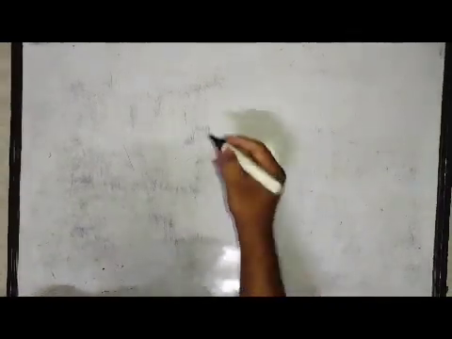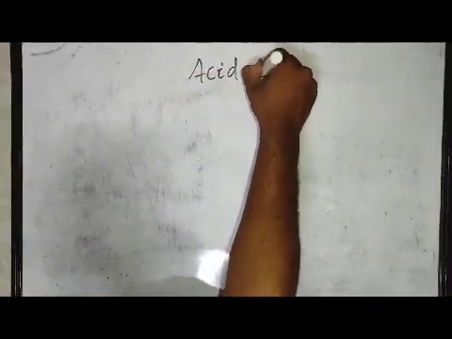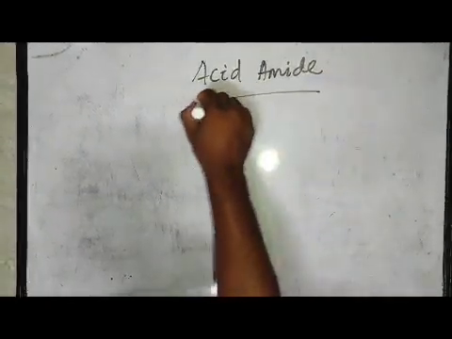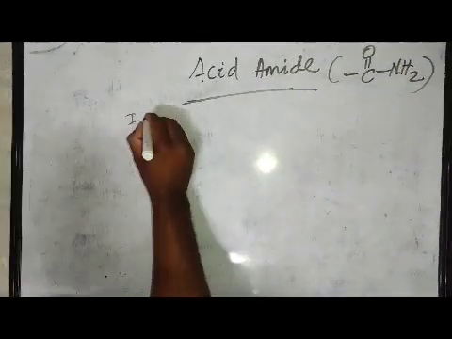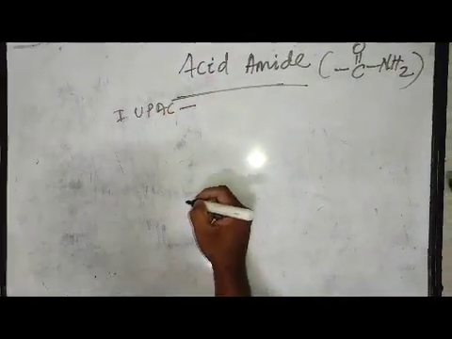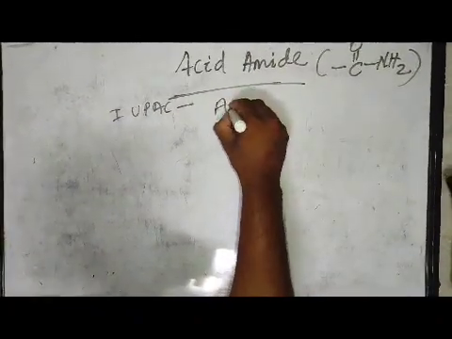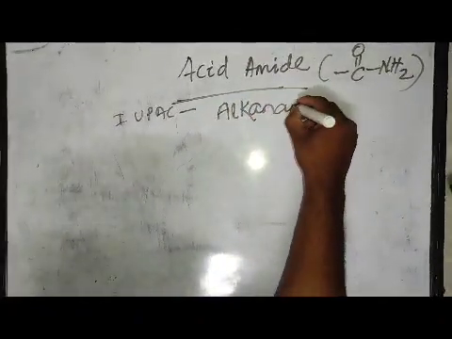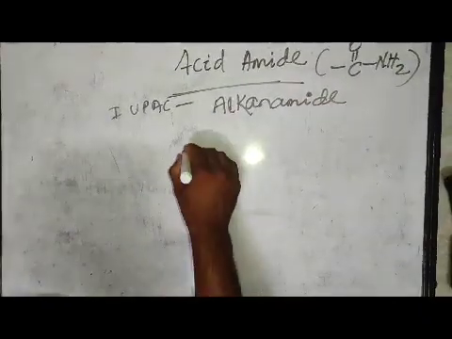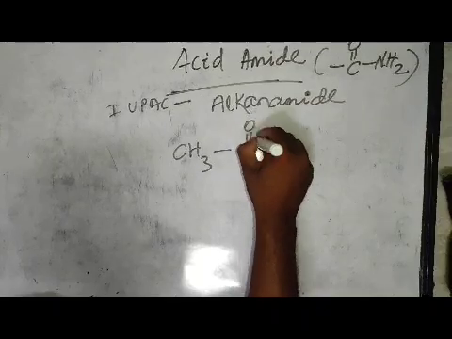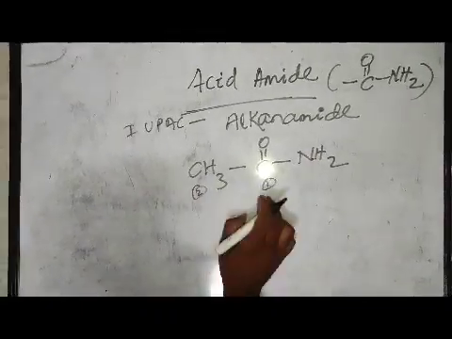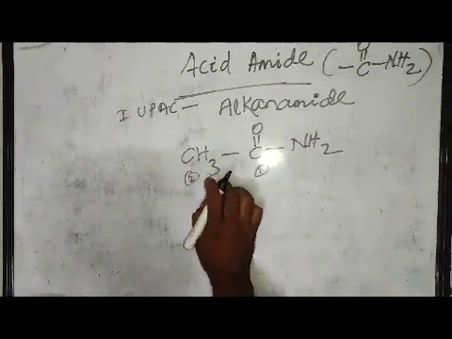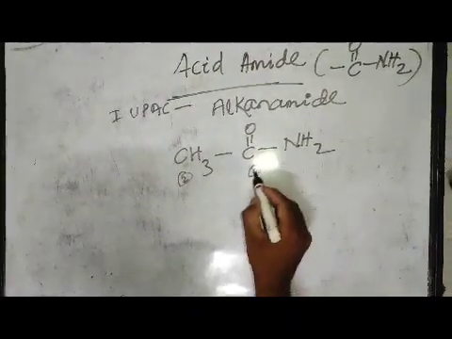It is acid amide. Acid amide: the functional group is -C(=O)-NH2, and the IUPAC name of acid amide is alkanamide. Suppose it is CH3-C(=O)-NH2 group like this. It is 1 carbon atom, a 2 carbon atom, so the prefix will be eth. According to the IUPAC name alkanamide, it is 1 carbon, 2 carbon.